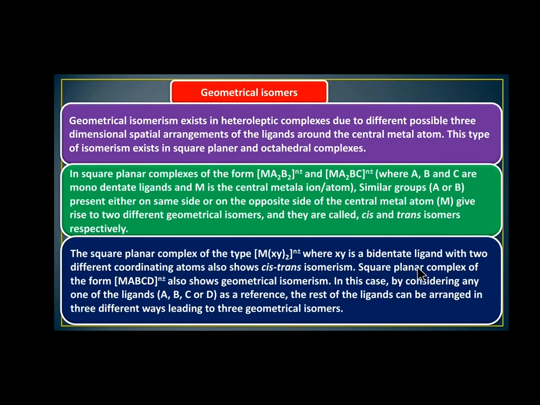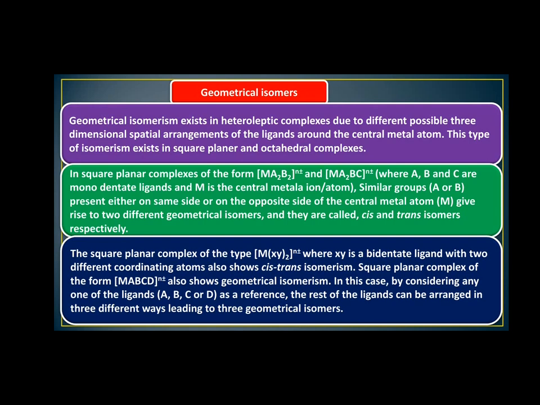So what is geometrical isomerism? Geometrical isomerism exists in heteroleptic complexes. Generally in inorganic chemistry, coordination compounds or coordination complexes are classified into homoleptic complexes and heteroleptic complexes. What are homoleptic complexes?